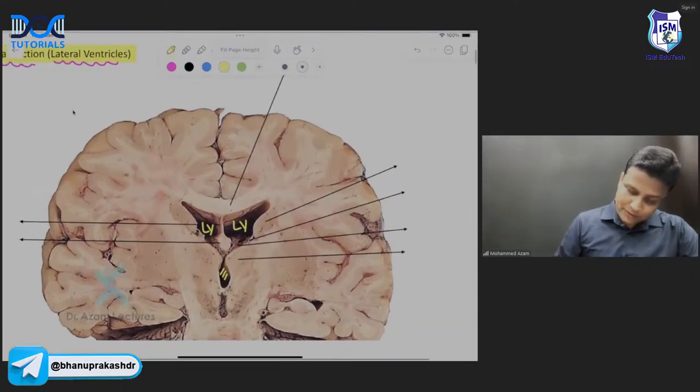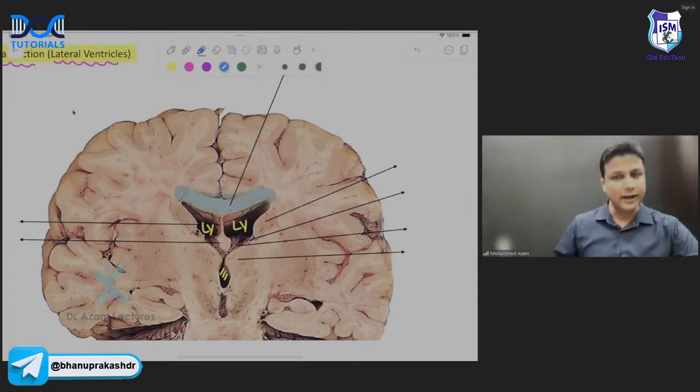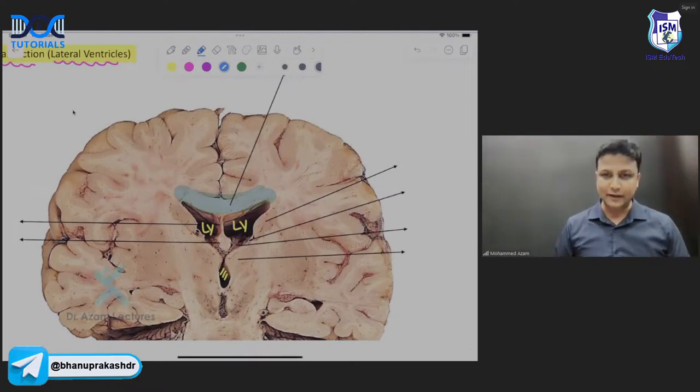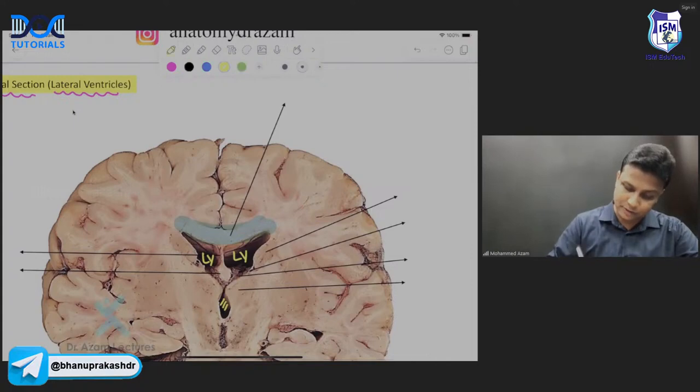Now, if you look just above the lateral ventricle, there is a bundle of fibers, and this bundle of fibers connects the right half and the left half. I hope all of you know that the right half of the brain and the left half of the brain are connected to each other with the help of commissural fibers, and the largest commissure is the corpus callosum, sir.